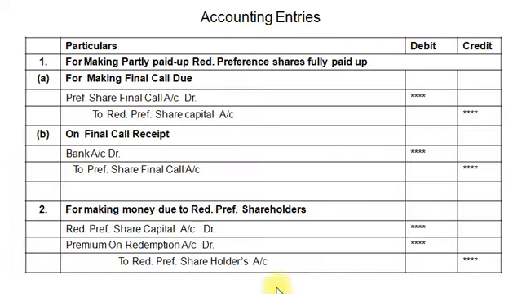Now let us try to understand the accounting entries for the purpose of redemption. First of all, if our preference shares are partly paid up, we need to make them fully paid up by making final calls. So here we have two entries to be passed.